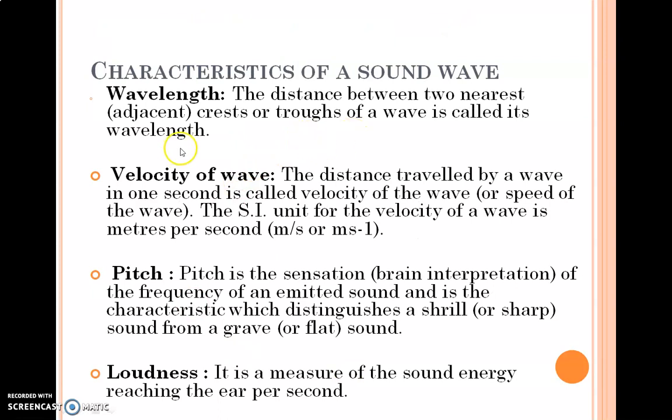Now we are continuing with wavelength, distance between two nearest crest or trough. We have last time seen crest and trough of a wave. इसकी जो crest और trough रहती है, in that case it is called wavelength of sound. And velocity, next part क्या है, distance travelled by the wave in 1 second. एक second में जो distance travel होगा उसको हम कहेंगे velocity or speed of wave. Its unit is meter per second, ms raised to -1. Regularly जो हम velocity को use करते वही है, सिर्फ यहाँ sound की velocity पढ़ रहे हैं. ये थोड़े speed में मैं जा रहा हूँ because these are the concepts you have learnt actually, but they are applicable to sound wave also.